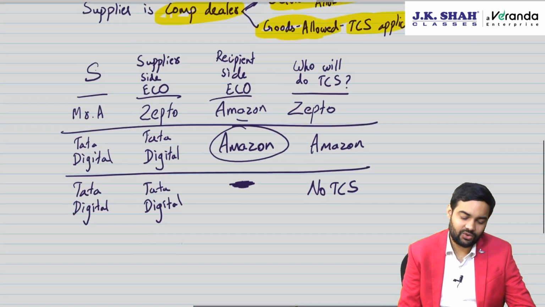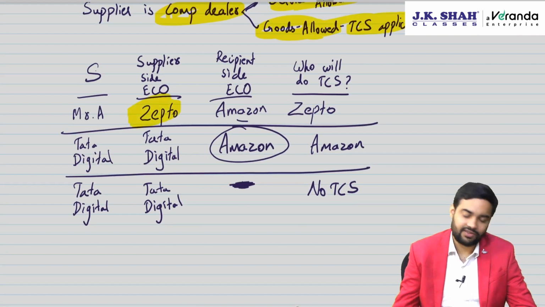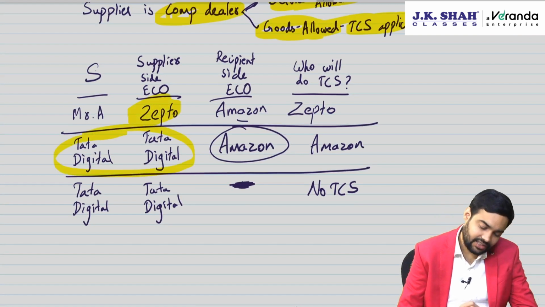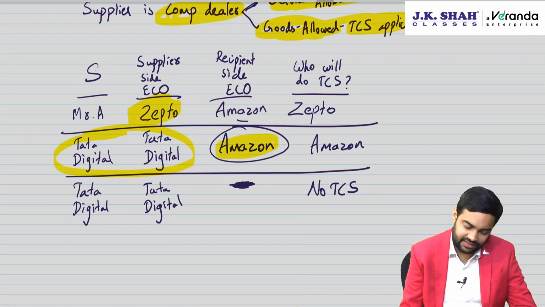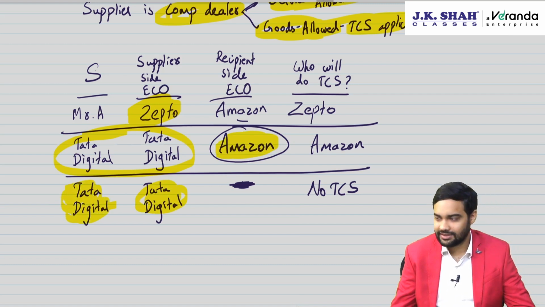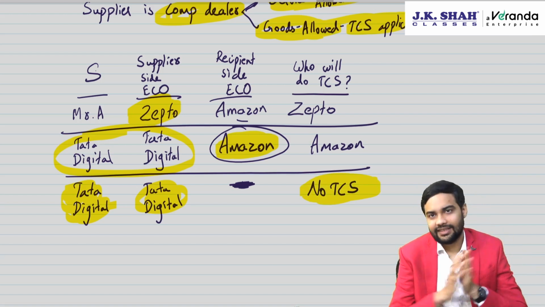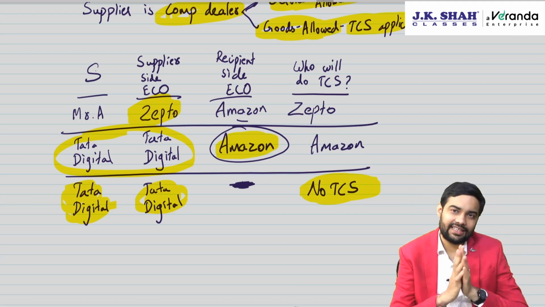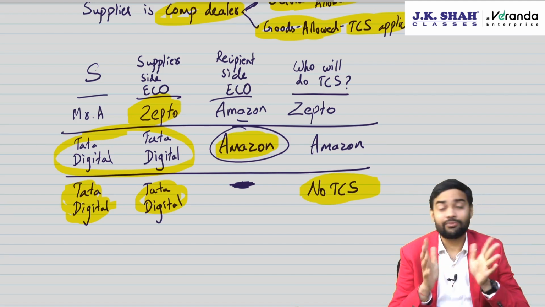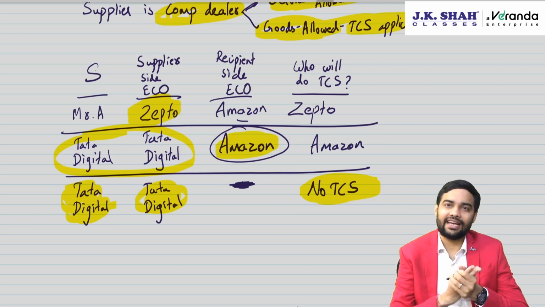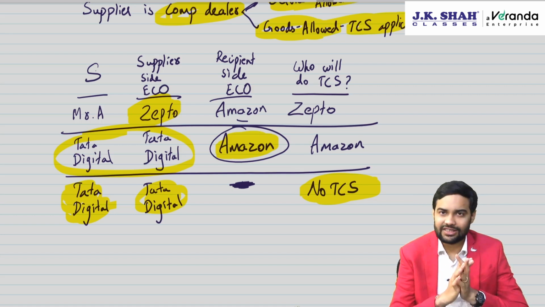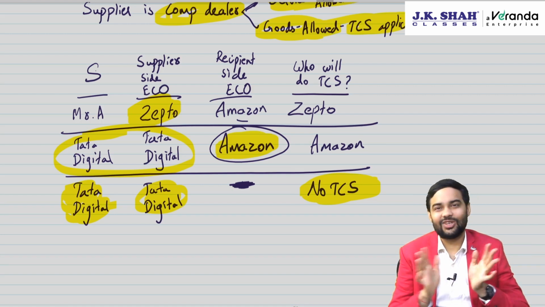Then we saw when there are two e-commerce operators, supplier side e-commerce operator will be responsible. But if supplier and supplier side e-commerce are same, then recipient side e-commerce operator. If there is no recipient side e-commerce operator and supplier side e-commerce operator are same, then there will be no TCS. 10th of the next month you have to pay the taxes. TDS GSTR 7, TCS GSTR 8. TCS person is also required to file an annual return GSTR 9B, which is called as annual statement. It's not there in real life, but it's there for your exams. 9B, the due date is 31st December.